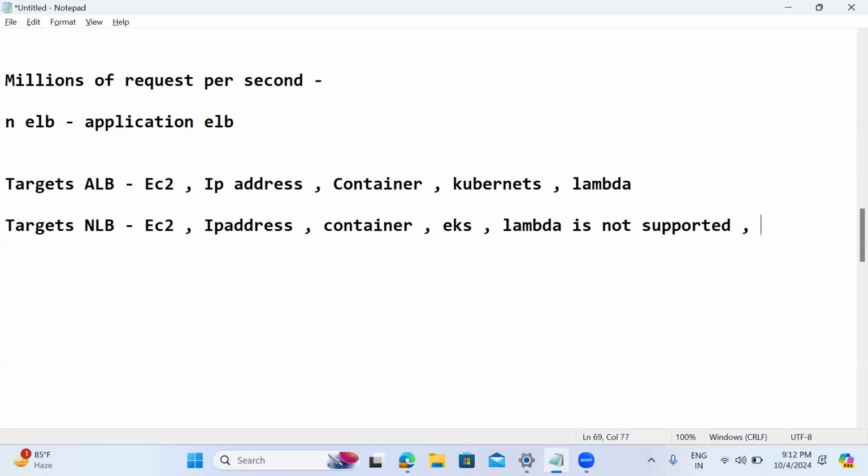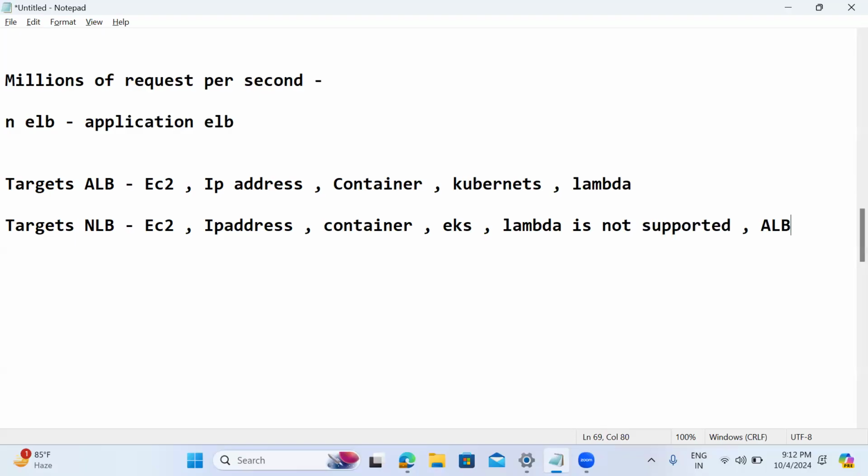But an application load balancer can be attached as a target to a network load balancer. That means if you have an application where millions of requests are coming per second, first I'll choose a network load balancer, and behind that I'm going to choose multiple application load balancers. So these are the targets we can add.